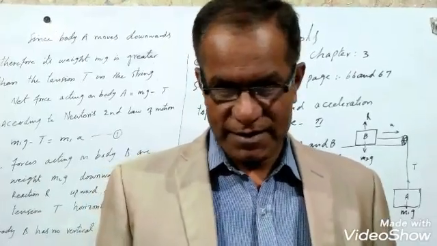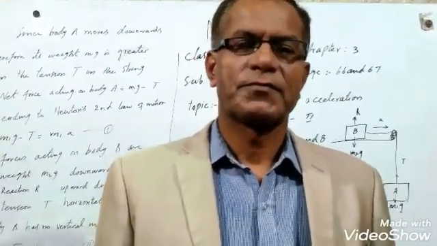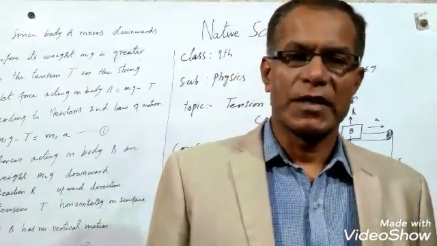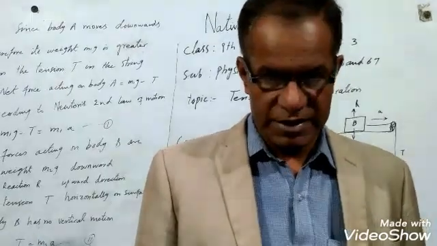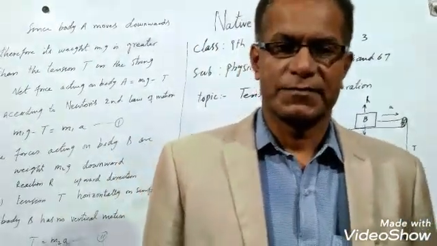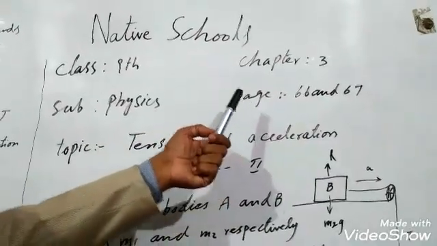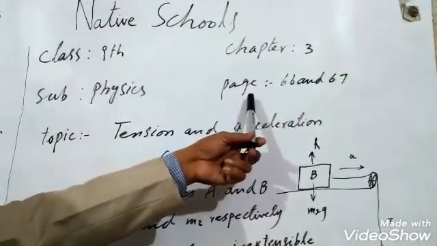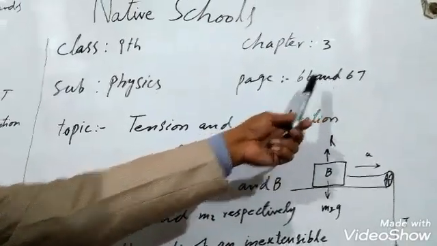Today we will discuss the topic acceleration and tension. In second case, I hope you will give your attention to today's lecture. This topic is from chapter 3, which is situated on page 64, 66 and 67.